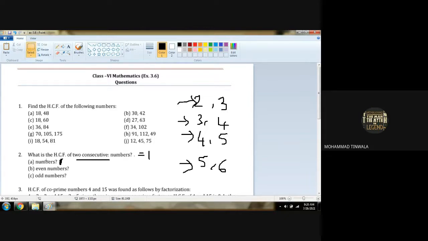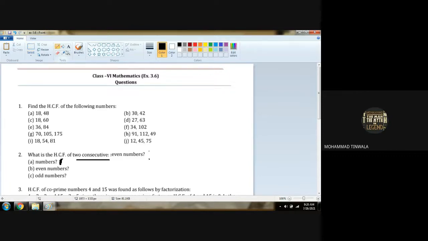In the same way, what is the HCF of two consecutive even numbers? Two consecutive even numbers. What does even number mean? Even numbers are 2 and 4, 4 and 6, 6 and 8, 8 and 10, all are said to be even numbers. So what is the highest common factor of two consecutive even numbers?